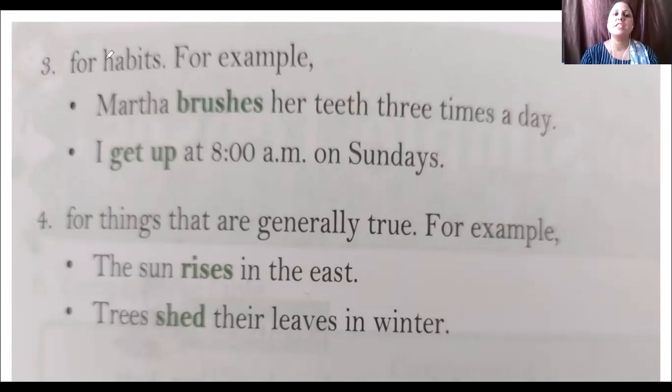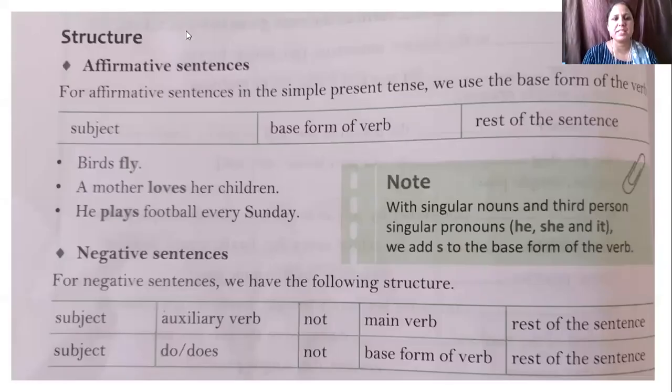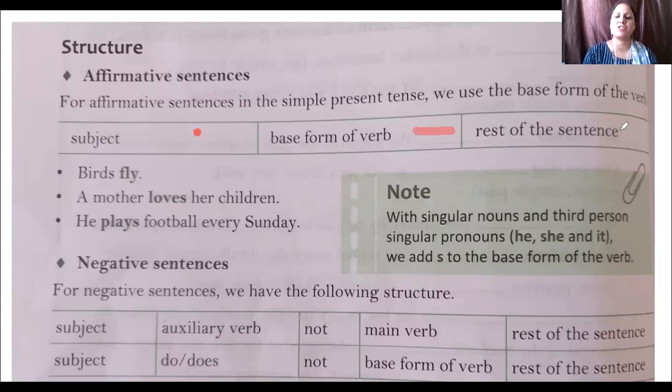Structure of simple present tense. So you see, what's the structure of simple present tense? Subject plus base form of verb, means first form of verb, plus s or es, plus rest of the sentence. I repeat again, structure: subject plus first form of verb plus s or es plus rest of the sentence.